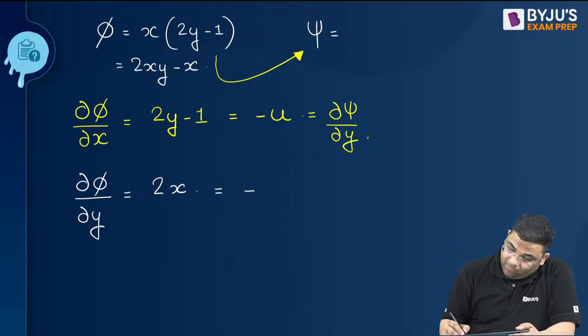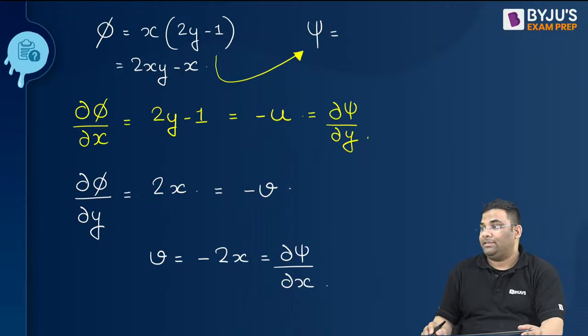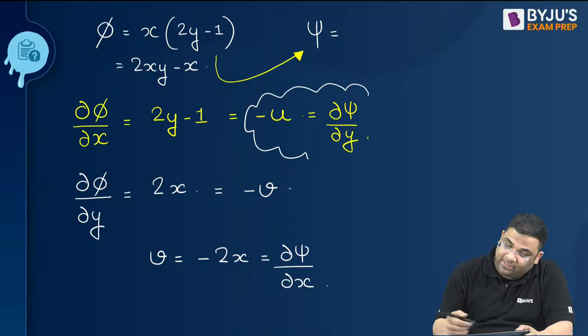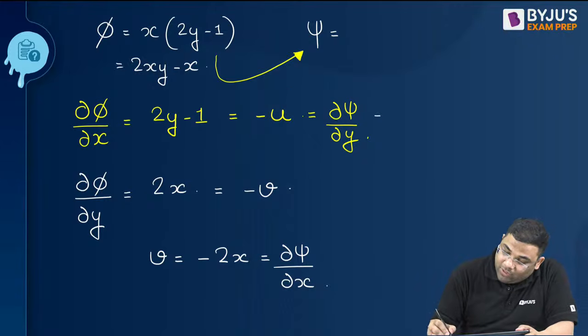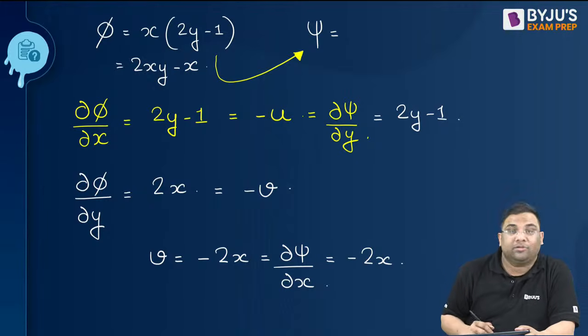And this is your minus v. I can say v is equal to minus 2x. And this will be your del psi by del x. Understood? So del psi by del y is equal to 2y minus 1, and this I get minus 2x, right?